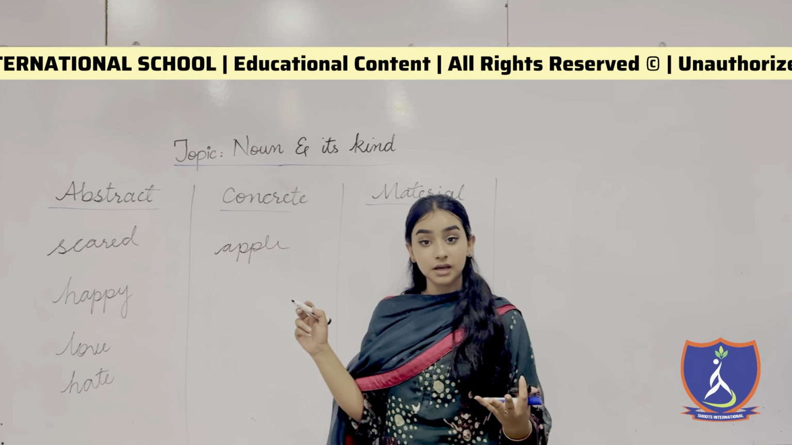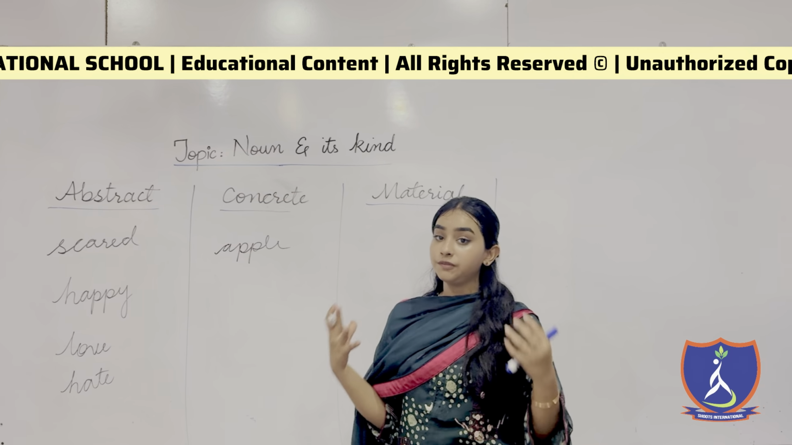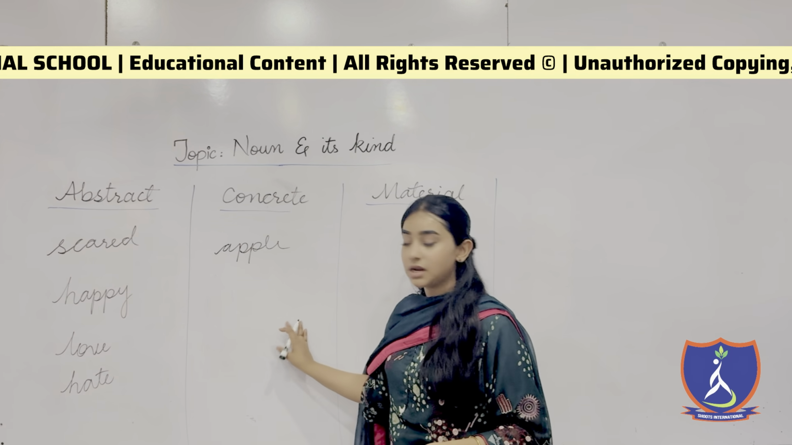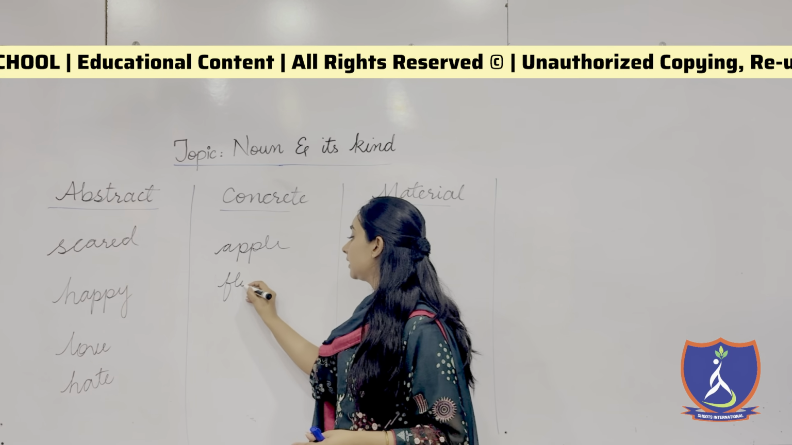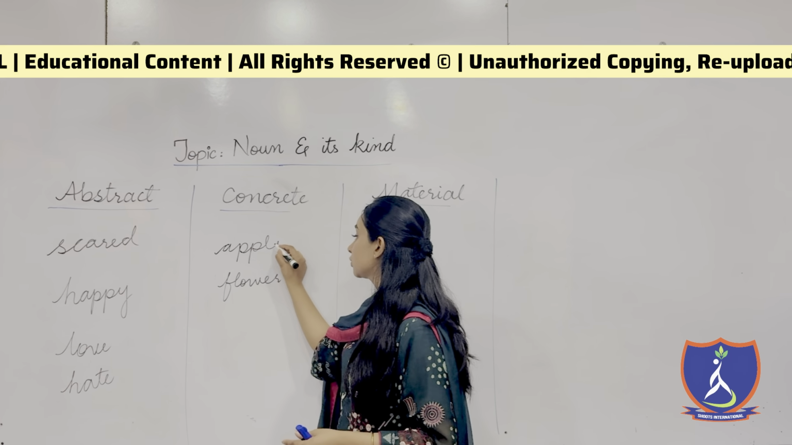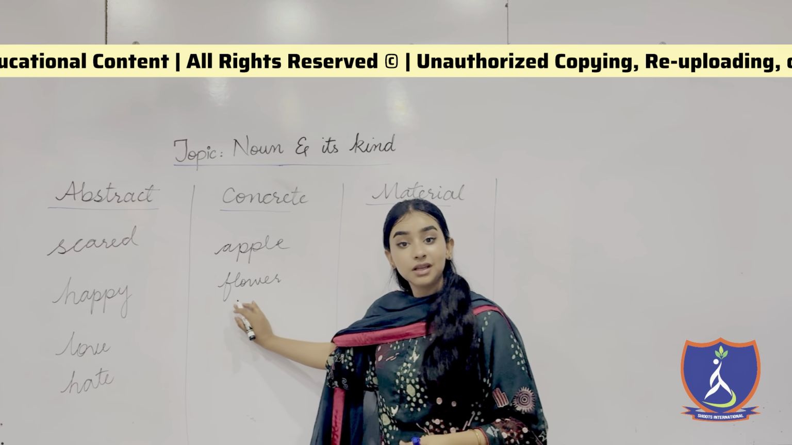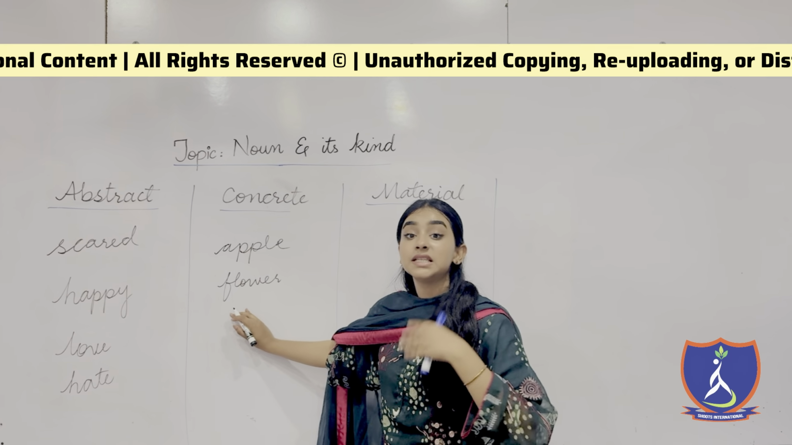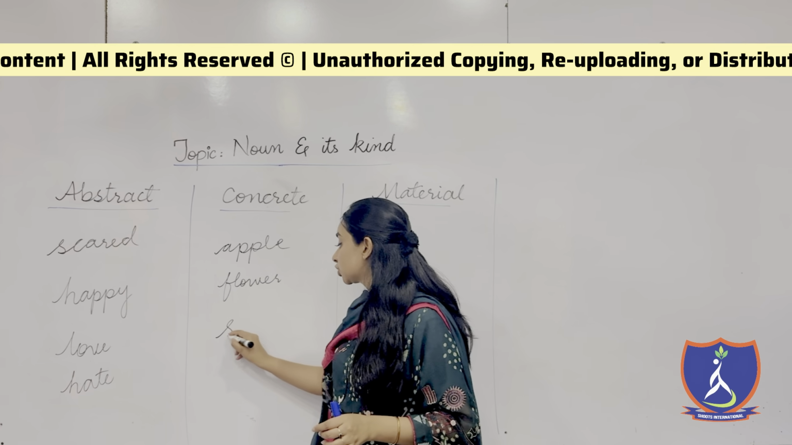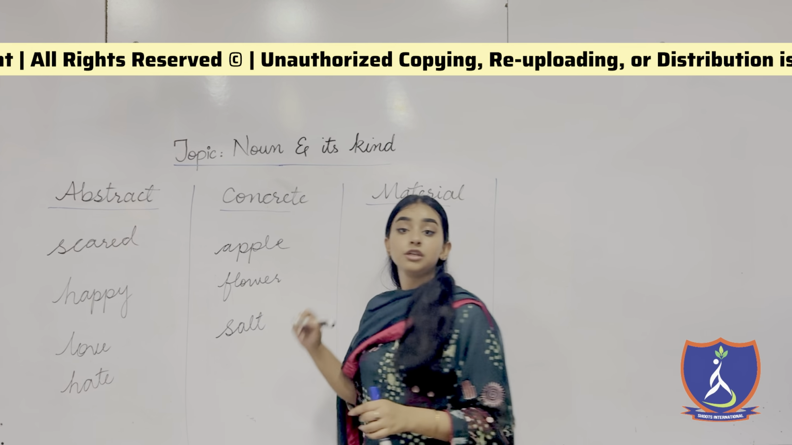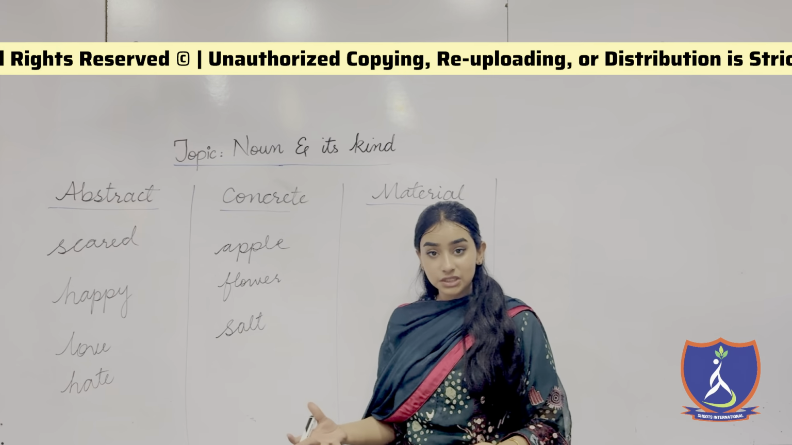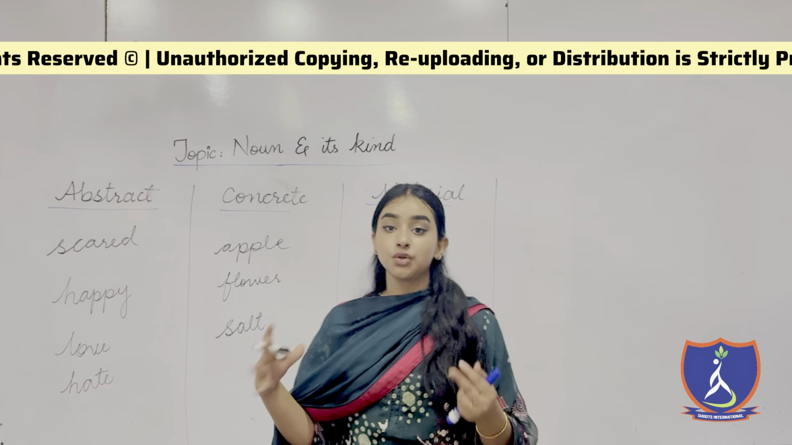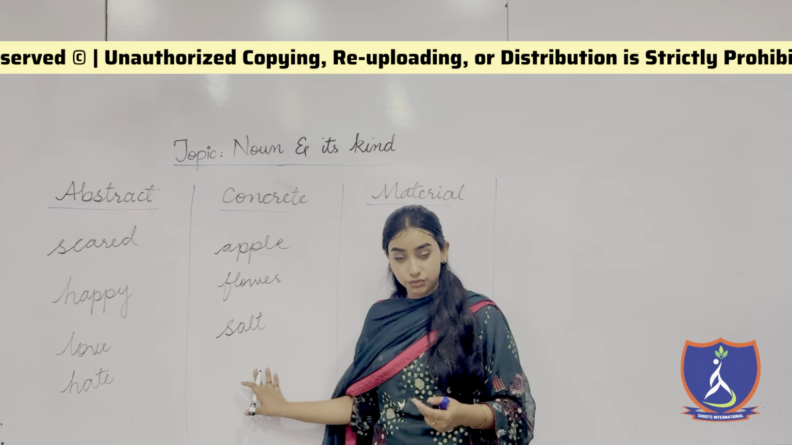Apple can be seen, it can be eaten, it can be felt. So they are concrete nouns. I say flower, I like that flower. So that flower is also a concrete noun. I can see that, I can smell that. Then salt. You can taste salt, you can see salt, you can touch the salt. So they are known as concrete nouns.